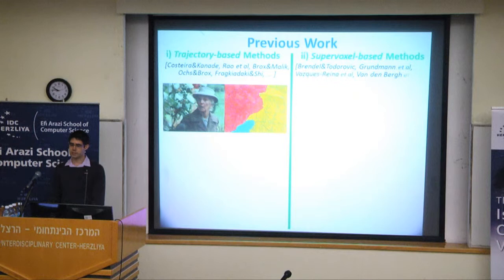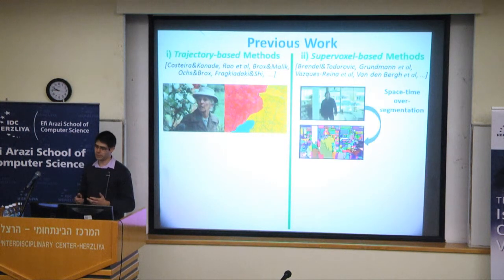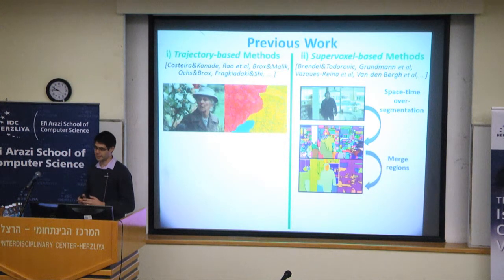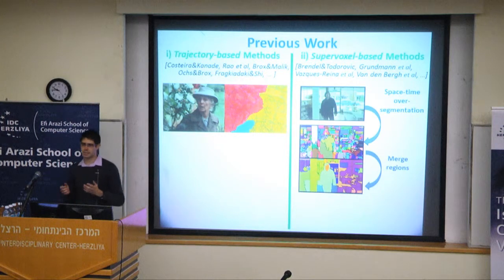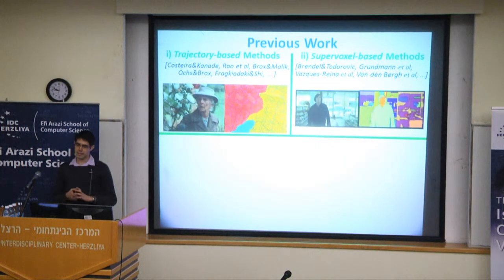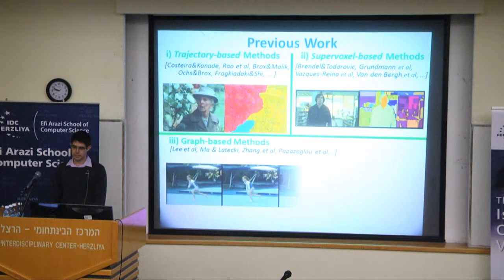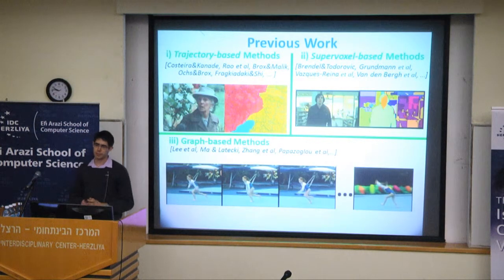The second family of methods are supervoxel-based methods. These start with space-time over-segmentation of the video and proceed by merging regions using local space-time similarity. However, it is very hard to decide where to stop, and therefore you cannot avoid over or under-segmenting the video. This can be seen in this example over here, and we see that there still remains a large amount of over-segmentation in this video. The third family of methods are graph-based methods, and these are the current state of the art for foreground-background video segmentation.